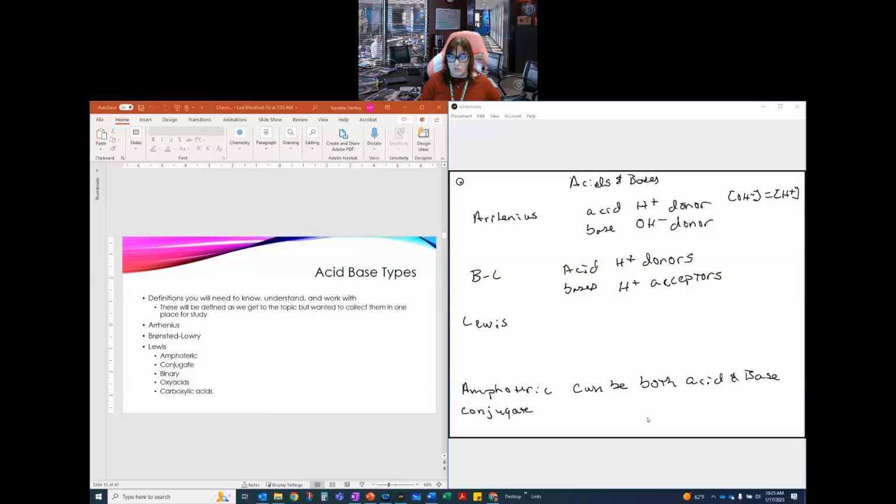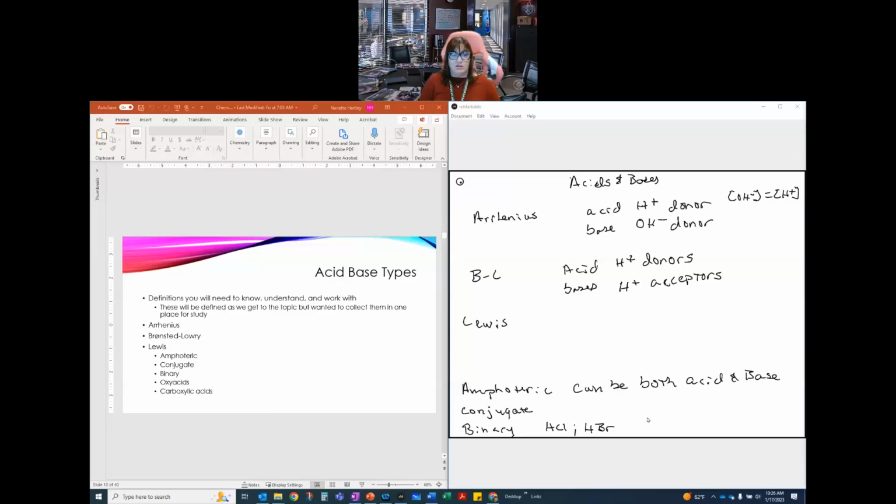This is a term we're going to talk about in a little bit, so we'll talk about what exactly that means. We need to be able to talk about binary acids, because you may see this term. A binary acid is something like HCl or HBr. And it's called binary because it has two components. So there's that proton that we can donate and the anion that's left behind.